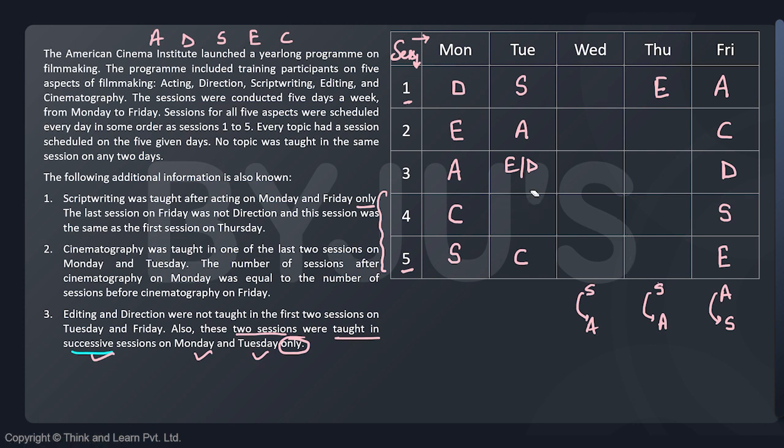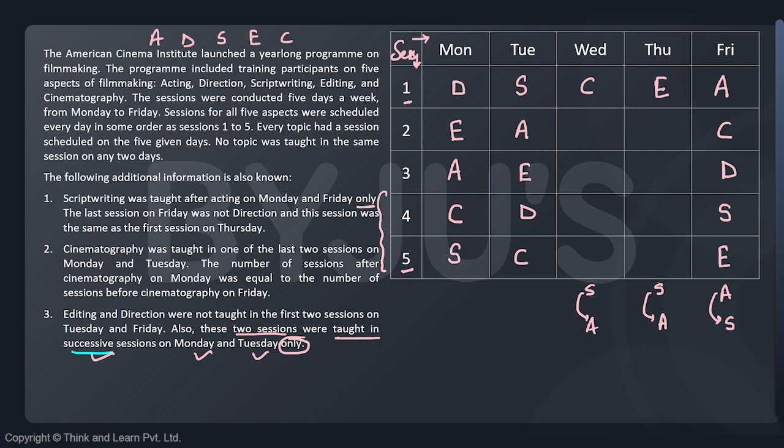This tells me I can't have D here. So it must be E. I can't have anything over here apart from D. This is all the information we have got till now, and now we are getting closer to our solution. What next is there? Let's talk about this. A, E, S, D have all come up till this point. So only C is left. So I would be writing C here.